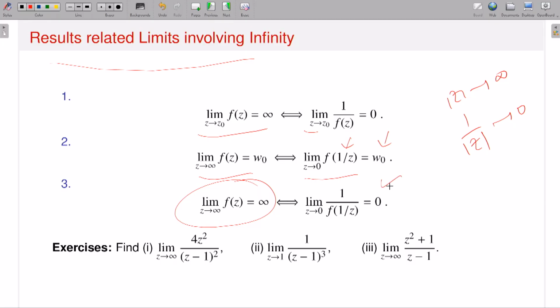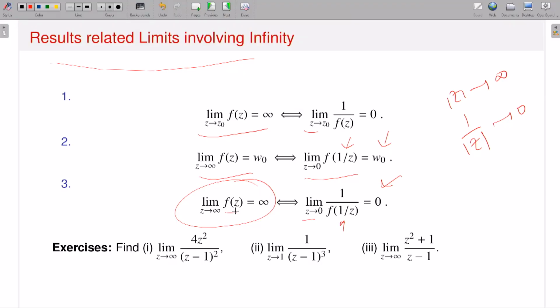That means if I transfer to the behavior around the point origin, that means if z approaches 0, then of course the f of z behavior, that means 1 by f of z should be there, and at the same time z approaches infinity, then it should be 1 by f of 1 by z. So this is the independent variable. The independent variable approaches infinity, that means I have to look at the behavior at 0, that means I have to take the reciprocal, that means 1 by z.